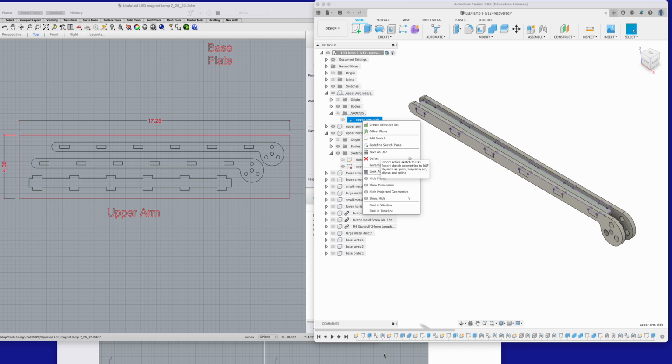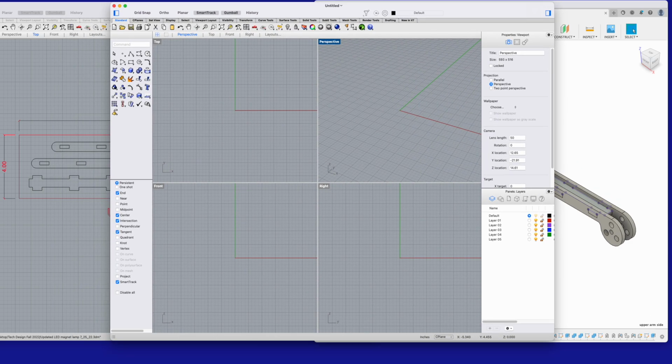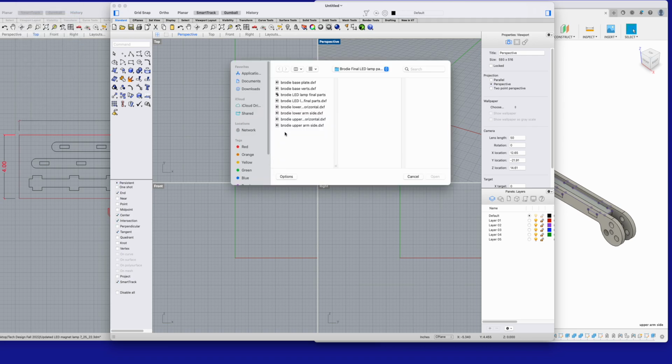So open up a new Rhino file. And the first thing we're going to do is go to File and Open. Notice what I've done here. I've taken all my DXF files and saved them into one folder, and I really recommend that you do the same. Not only does it organize things well, but it'll make it easier to make changes to these drawings later on if you need to find them quickly.